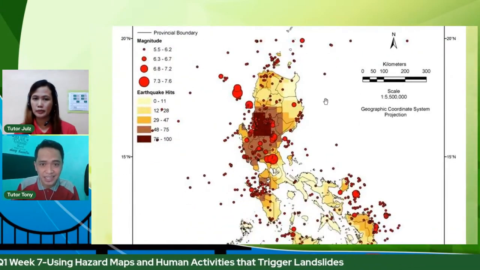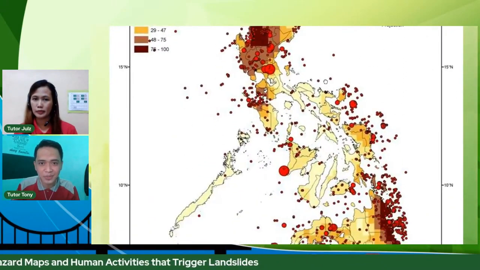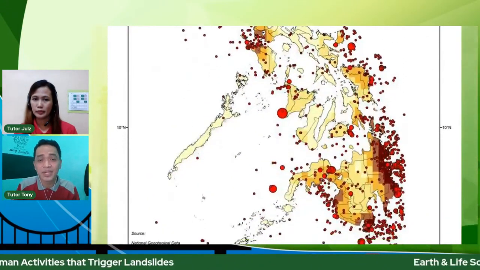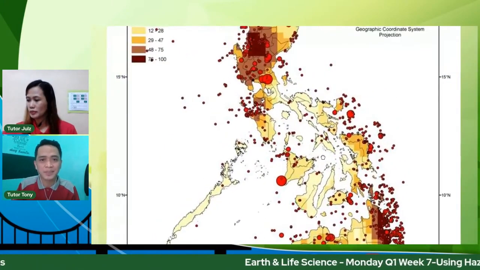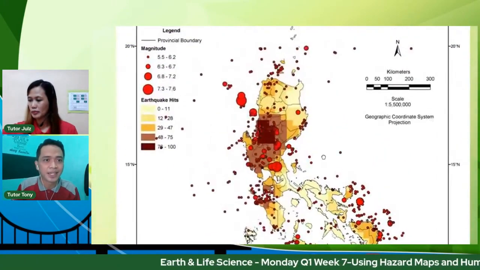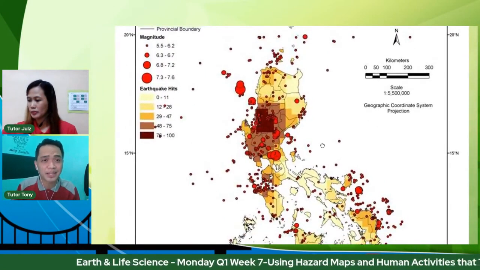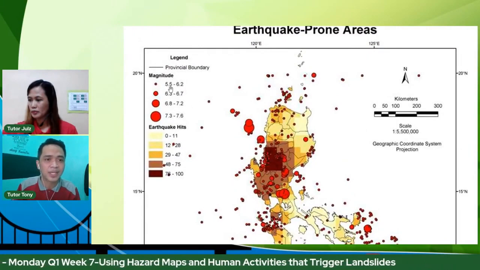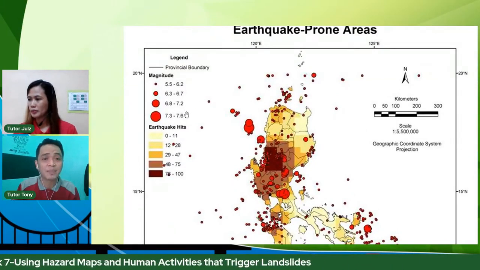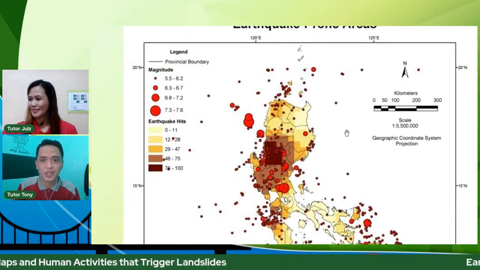Yung mga dots na nakikita ninyo, scan lang natin yung ating napakagandang bansa. Very unique, geographically, napaka-unique ng pagkaka-landscape ni God sa ating bansa, Pilipinas. So yung mga dots, the smaller the dots, or palaki siya ng palaki, pataas din ng pataas yung magnitude.